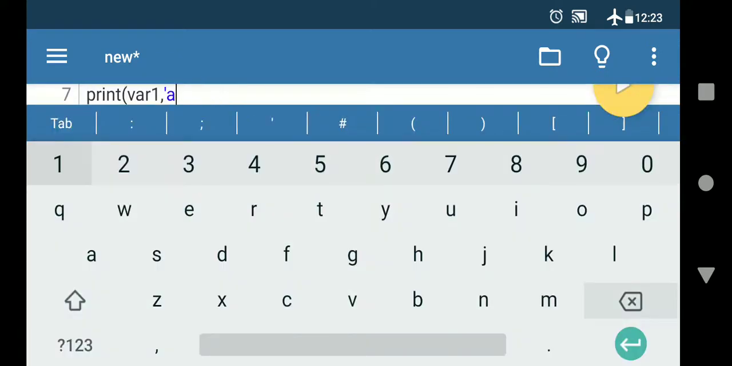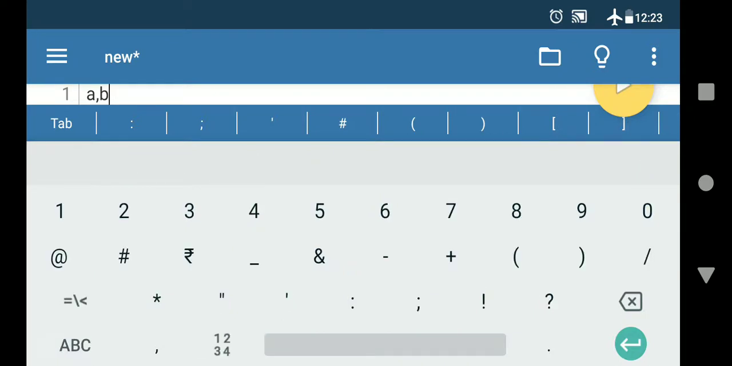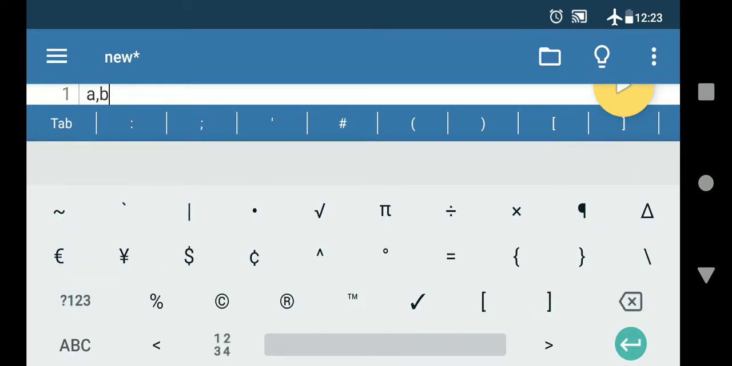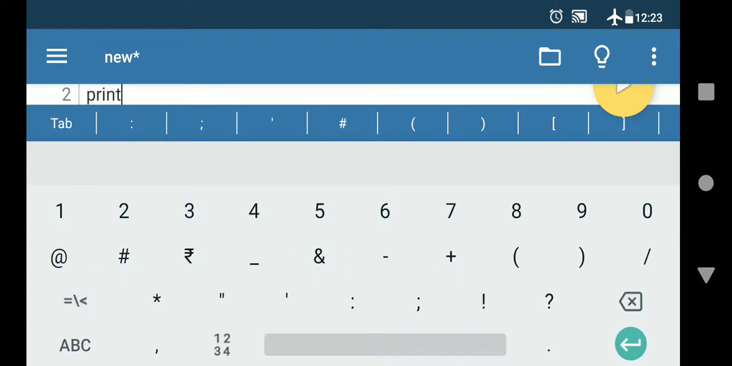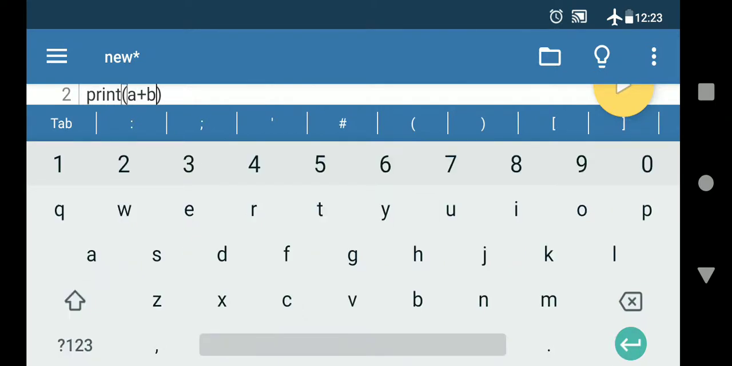We can try here. First of all we will take the numbers. If you want to store two values together, you can write a comma b, then 12 comma 20. It means you are creating two variables. Then directly you can write print a plus b, then in the next line minus will come, and multiply you are also aware of.